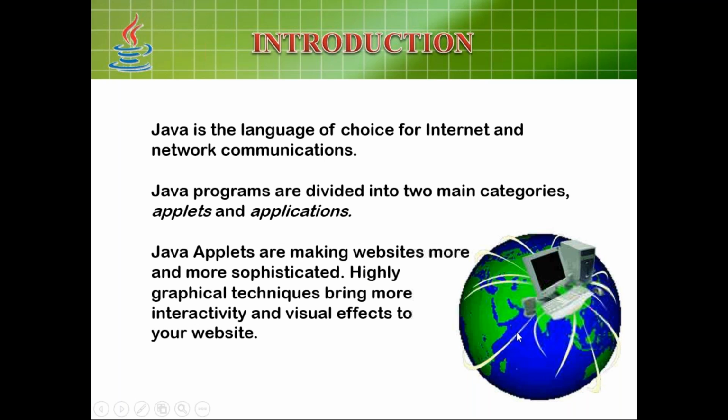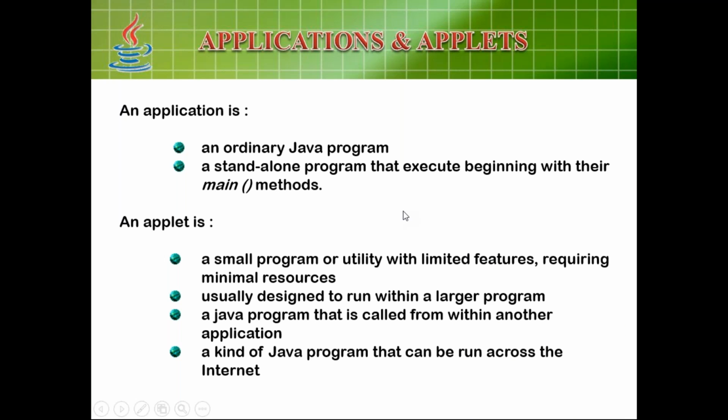You can see here that the overall world is running with the help of Java. There are 300 million applications using Java, as I discussed. So what is the difference between a regular application and an applet? A regular application is an ordinary Java program, a standard program that executes with the help of the main method. As I discussed in the class, regular applications have a main method, whereas applets have a special method called the paint method. Hope you have remembered it.